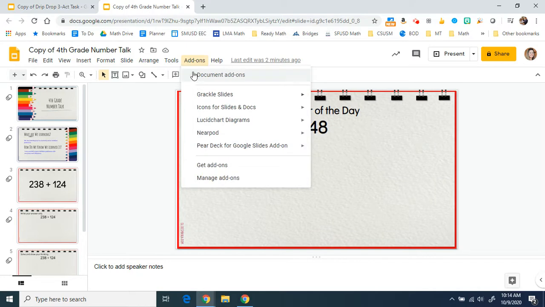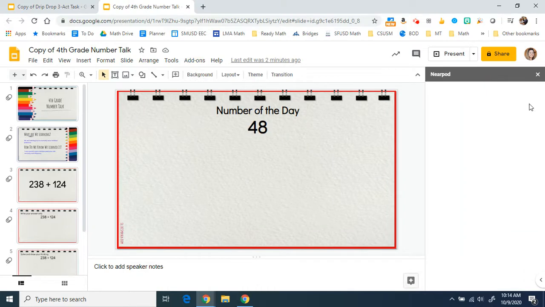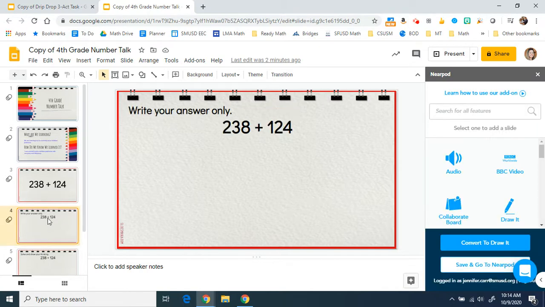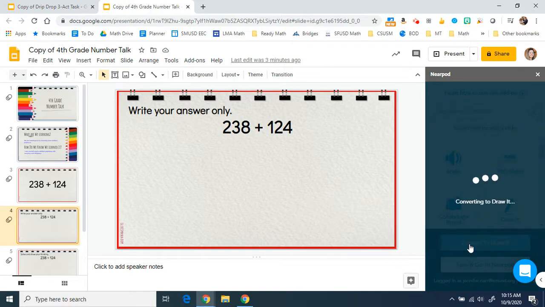So I'm going to go to add-ons, Nearpod, open Nearpod, and it will open a panel on the right side of your screen. So I'm going to select my first slide that I want to be interactive. And there are so many great features in Nearpod. I really recommend exploring and testing them out. I'm just going to use Draw It today. So I'm going to have my selected slide and click Convert to Draw It.